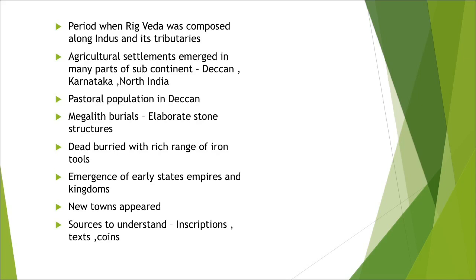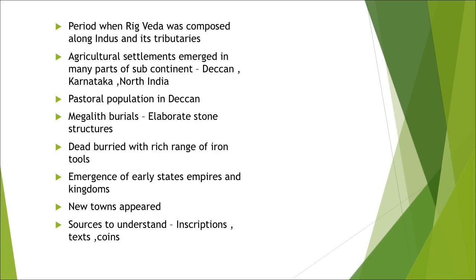Now, what are the main developments which took place? From 6th century BC, we are going to study up to 6th century CE. Then what are the main developments on which we are going to focus, dear children? We'll focus on the period when Rig Veda was composed along Indus and its tributaries. The 4 Vedas, the Rig Veda earliest, Atharva Veda, Yajurveda and Samaveda.